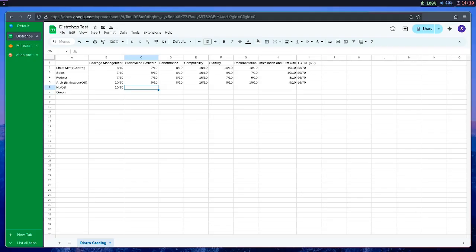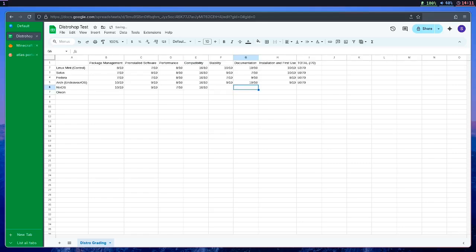Pre-installed, I'm gonna give a 9 out of 10. There also wasn't much performance. I'm actually gonna give a 7 out of 10 because I have noticed that apps do launch a bit slower on NixOS. I don't know if it's just me, but sometimes commands run a bit slower, apps open a bit slower, not by much, but still.